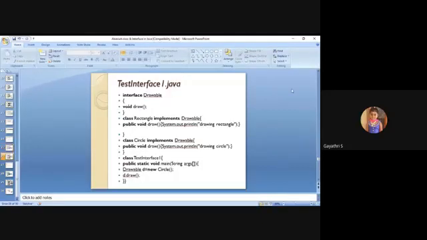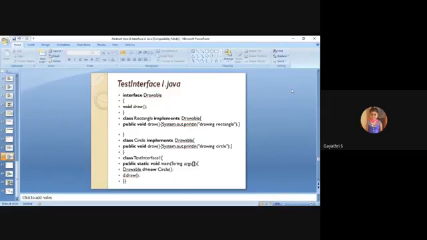Next, one more interface program. Here, the name of the interface is Drawable. It has one method, void draw, which is automatically treated as public abstract void draw. Two classes are there, the Rectangle class and the Circle class.